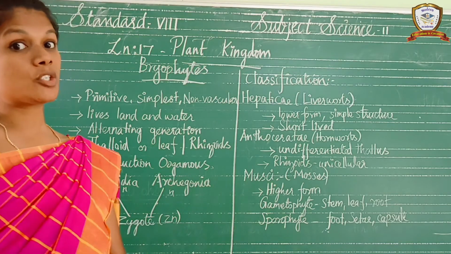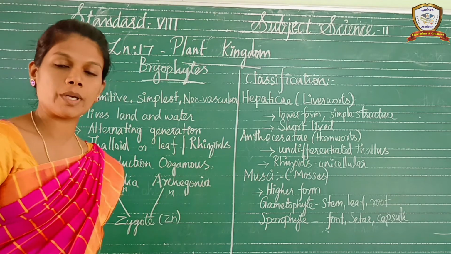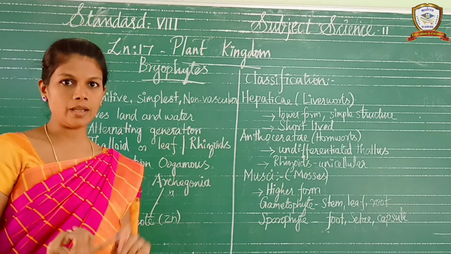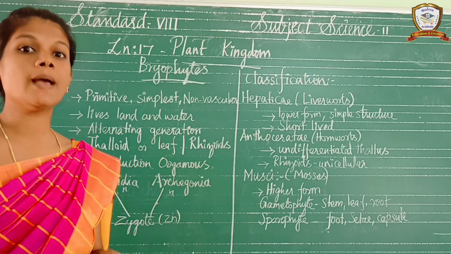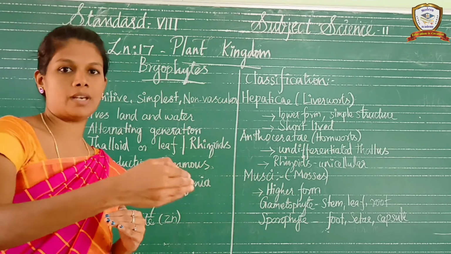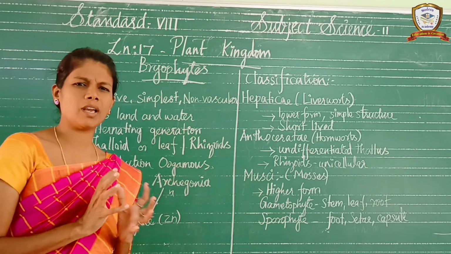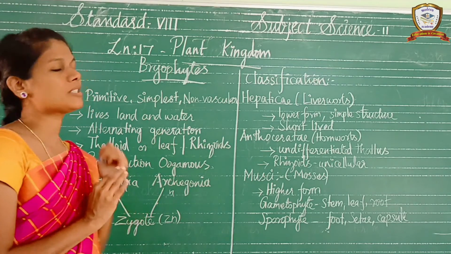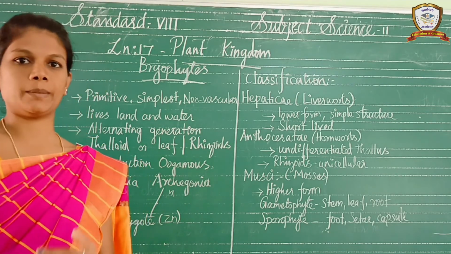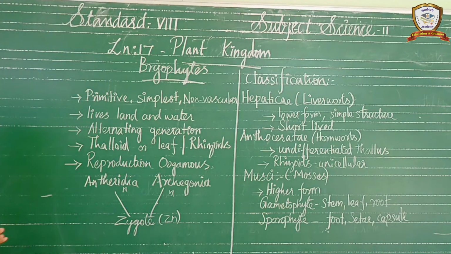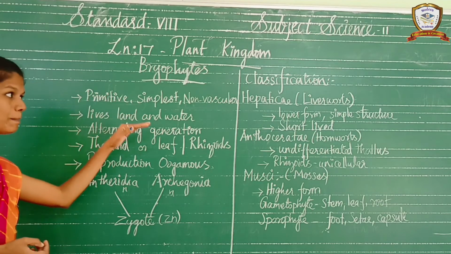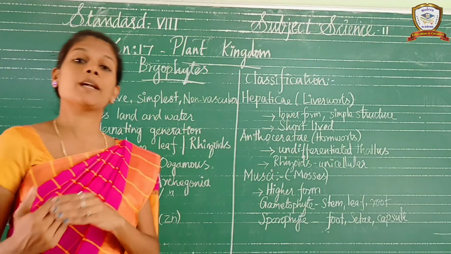The next topic is bryophytes. We completed algae and fungi. Algae and fungi are the very primitive forms. Bryophytes are the next level in the plant kingdom. Bryophytes are very primitive, the simplest non-vascular cryptogams.